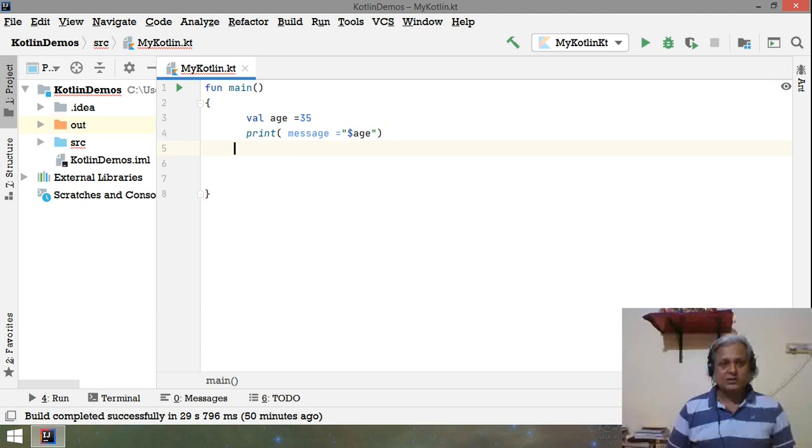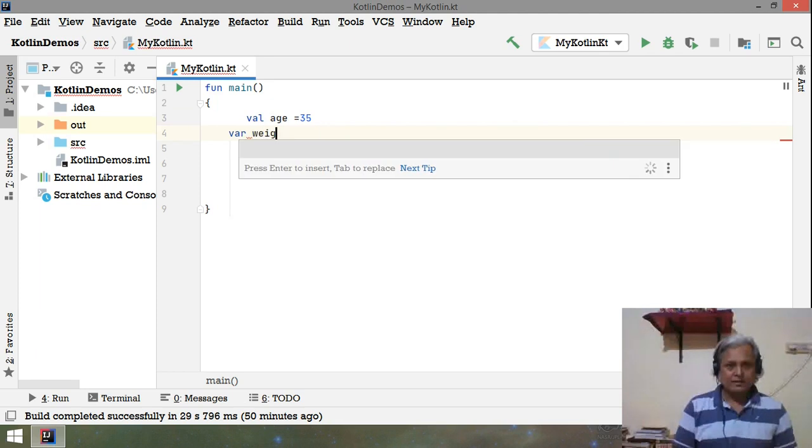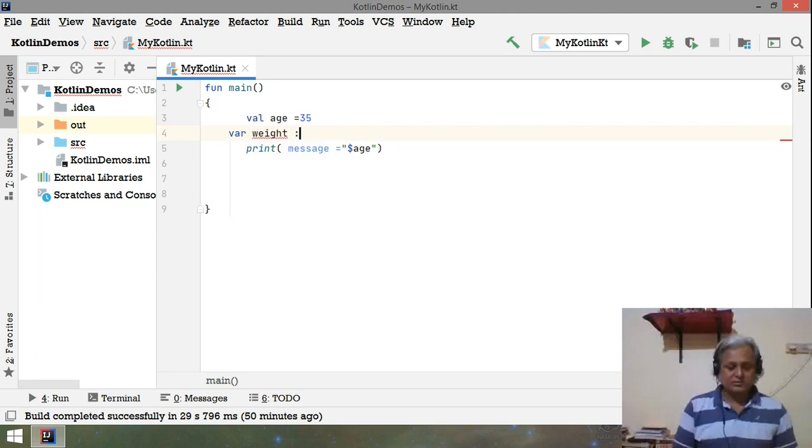Then what should I do? I should declare a variable and write var weight, which is of type Double. There I can store the weight, that is 78.80, and here I have to put the equal sign. Now this is perfect, but what warning do you see?